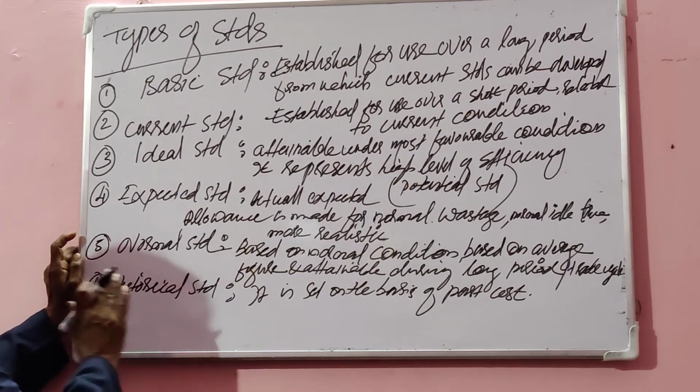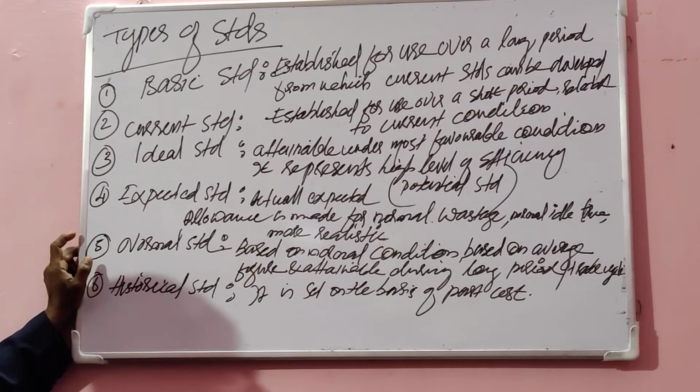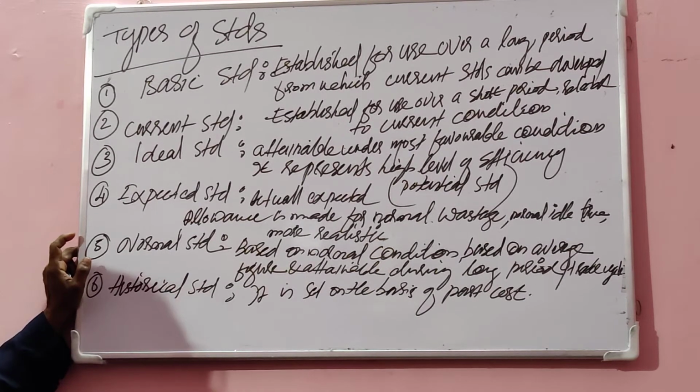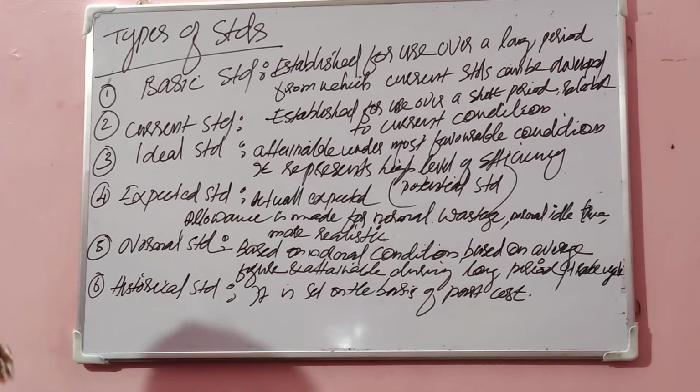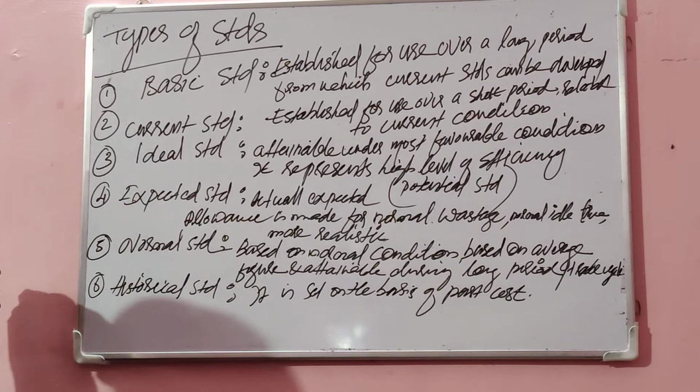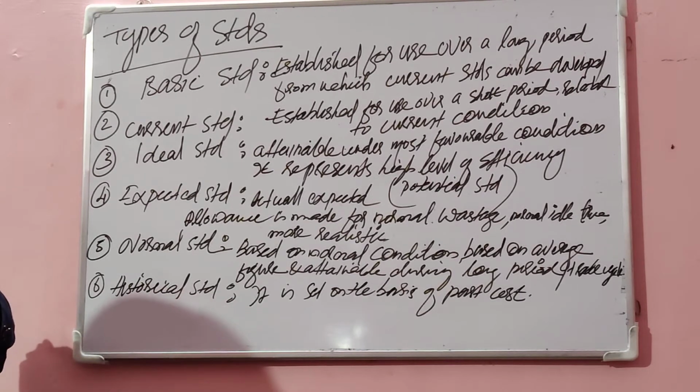Last one, historical standard. Historical standard is the standard set up on the basis of the past cost. What was the past cost? Based on that past cost, a standard is set up. So these are the 6 types of standards. First one, basic standard, set up for a long period of time and expected to remain stable, not at all changing. Based on that standard only we can prepare current standard.